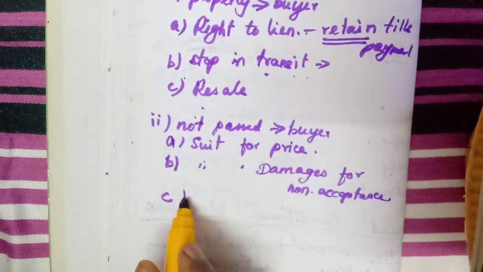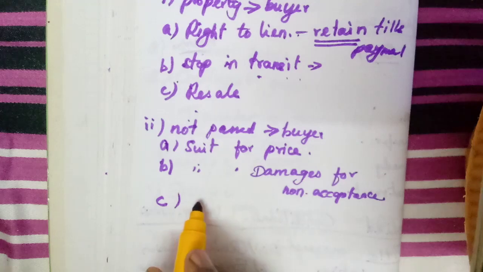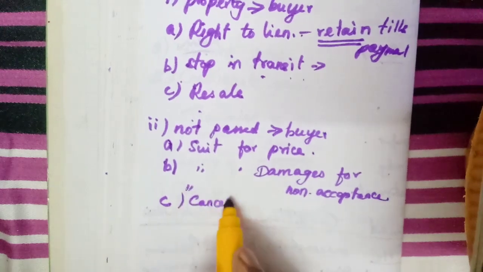Then some buyers may cancel the contract. If they cancel the contract, the seller can also sue.